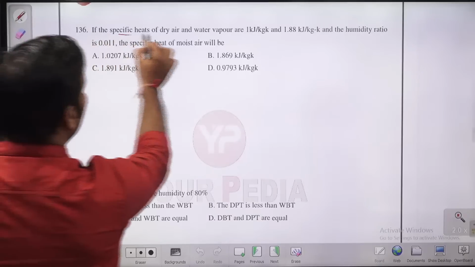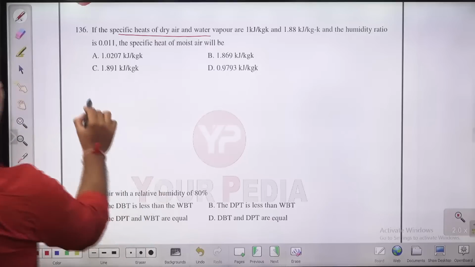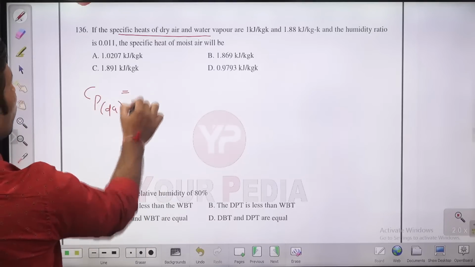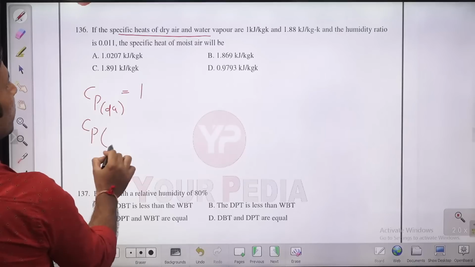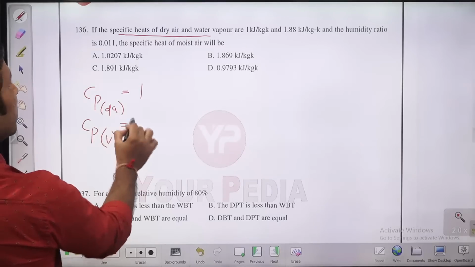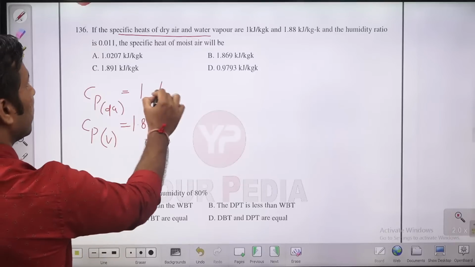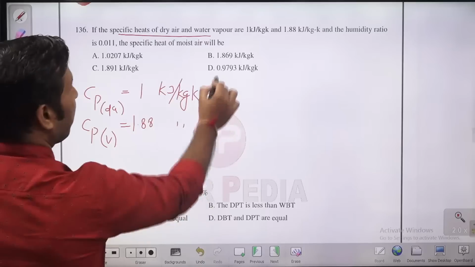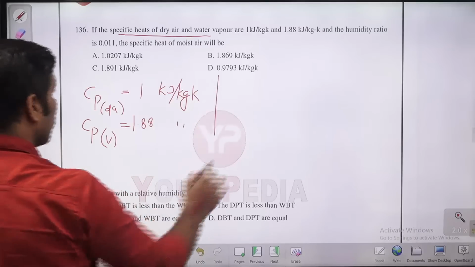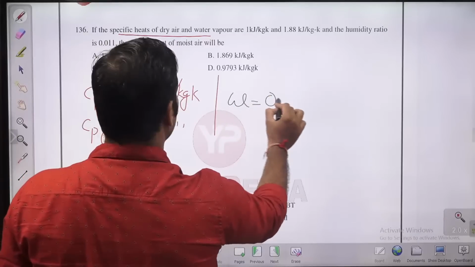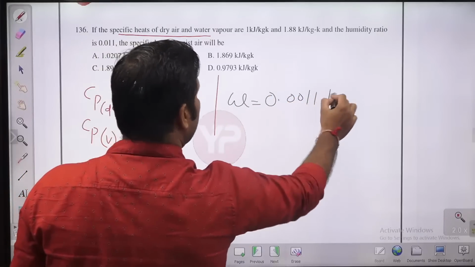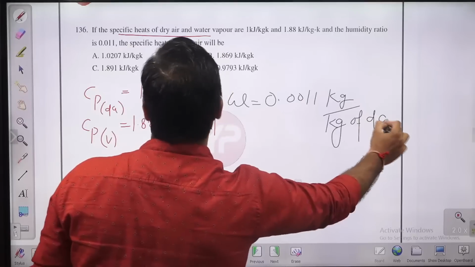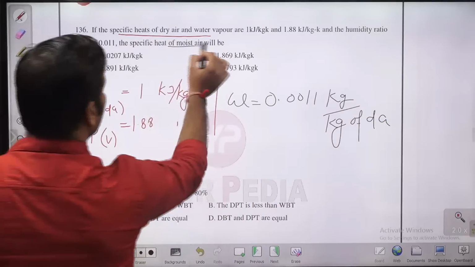If the specific heat of dry air and water vapor, how much is the Cp of dry air? Specific heat for dry air is 1. How much is the Cp of water vapor? That is 1.88 kilojoule per kg Kelvin. How much is humidity ratio, guys? Humidity ratio or specific humidity is given to you 0.011 kg per kg of dry air. So what is it asking you? It's asking the specific heat of moist air, guys.